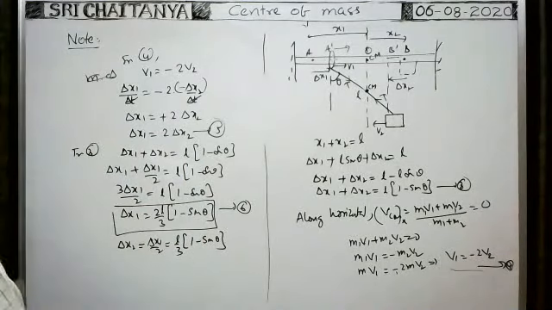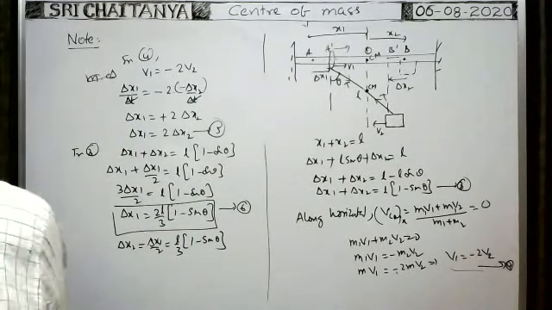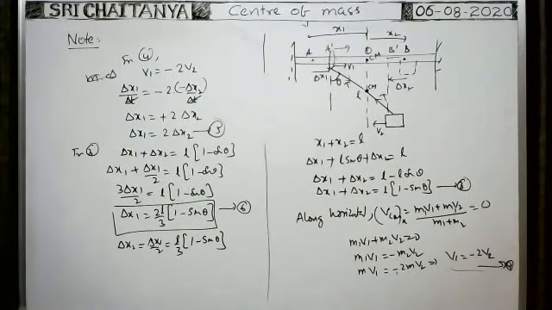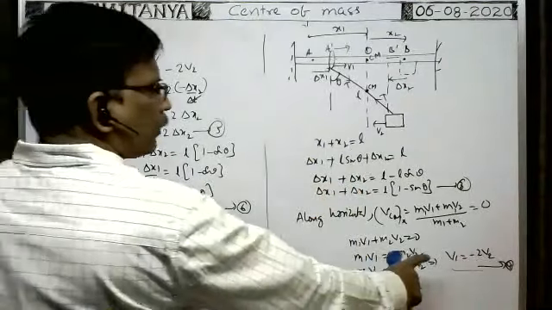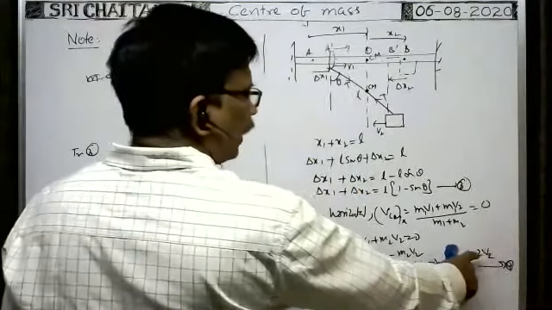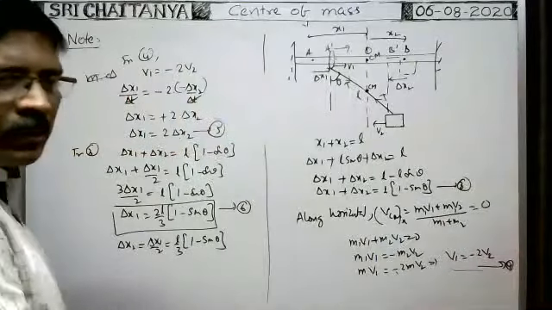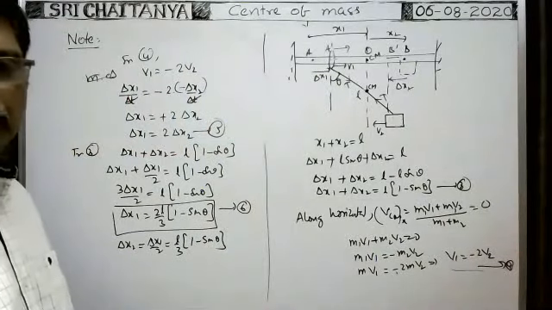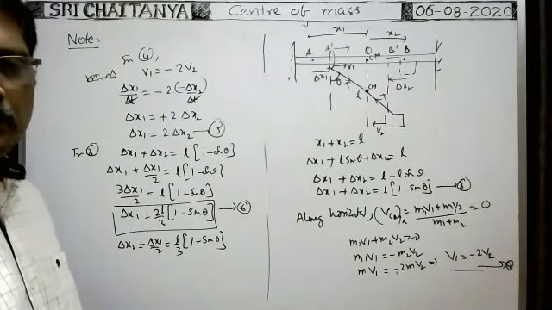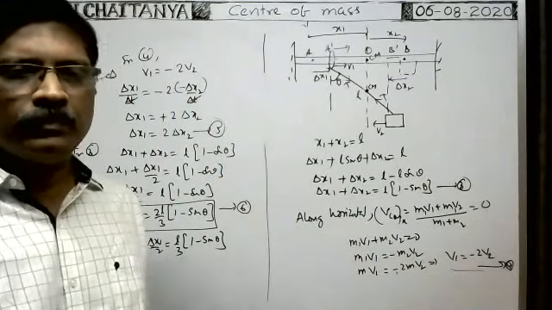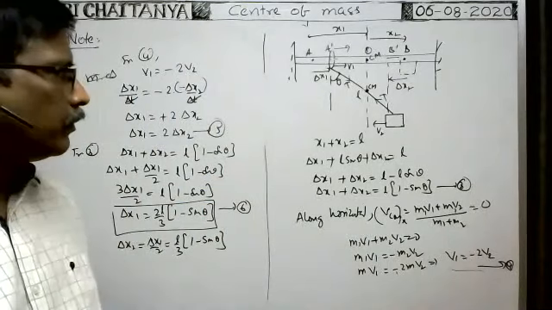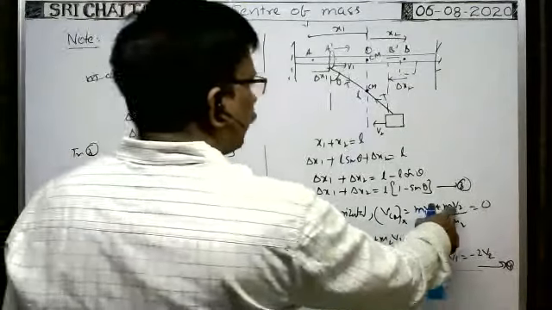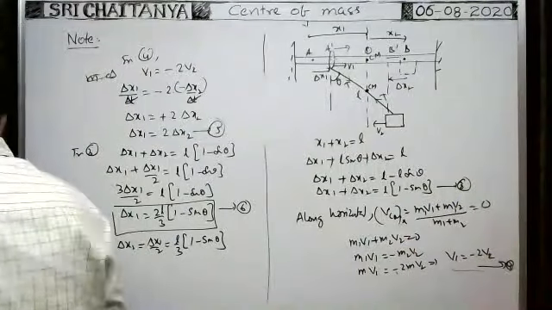Okay, now we apply the conservation of energy principle also. You have to remember this formula: V1 is equal to minus 2V2. Here this is M2.